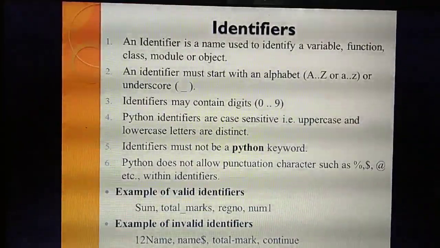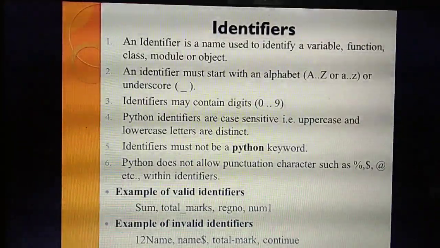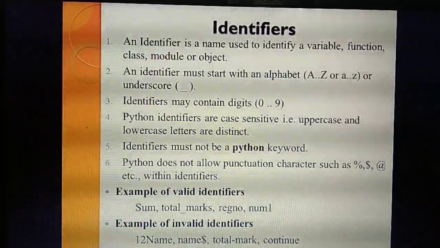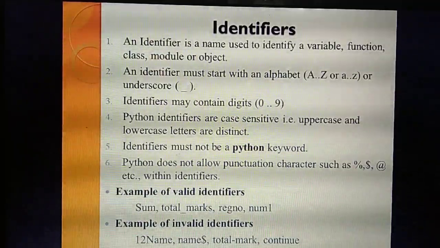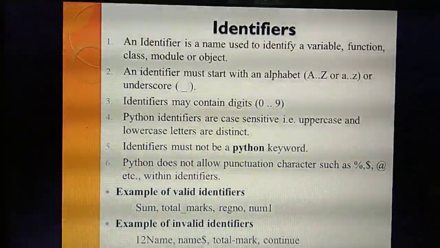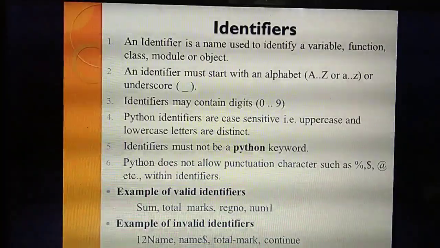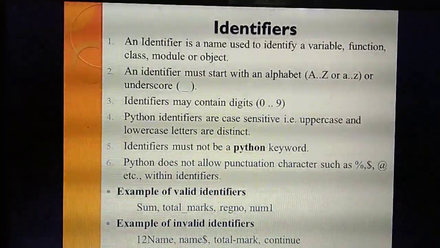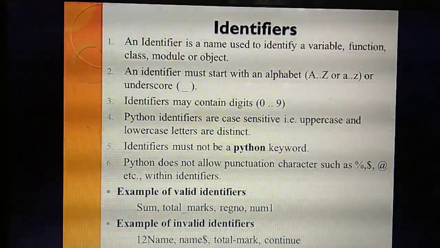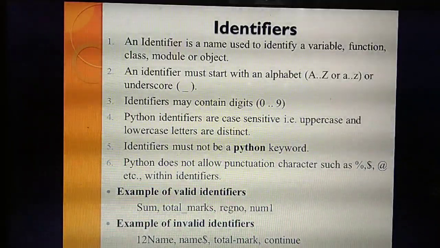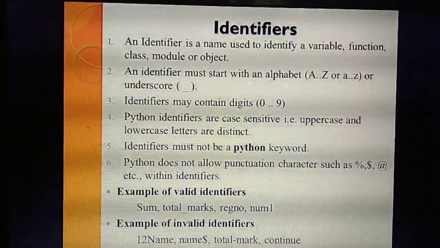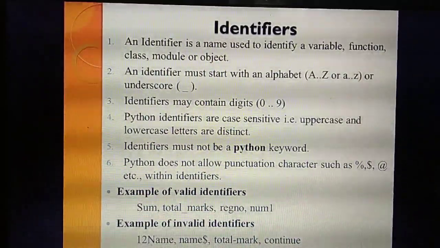If you see an underscore symbol in a particular name, you should know that it can be an identifier. So the second point: an identifier may start with an alphabet, capital A to Z or small a to z, and the name may also have an underscore.